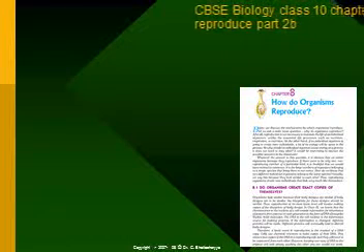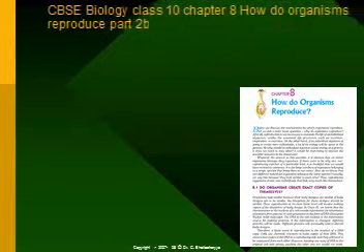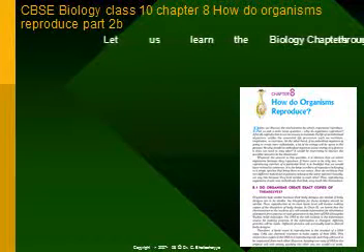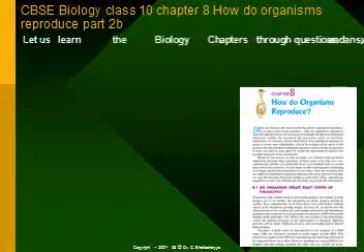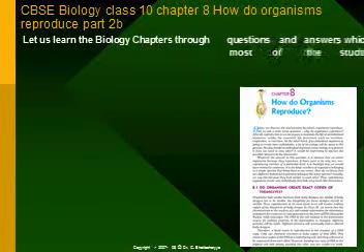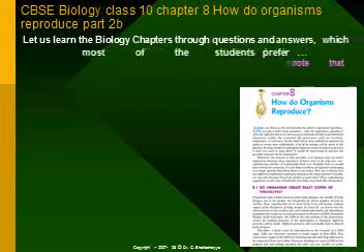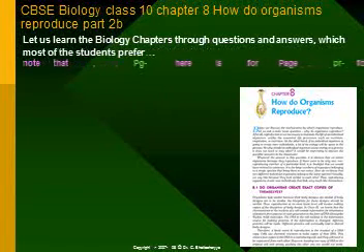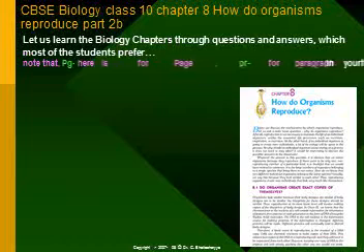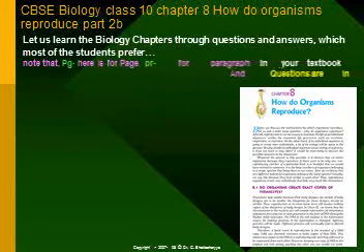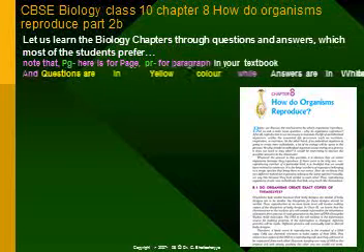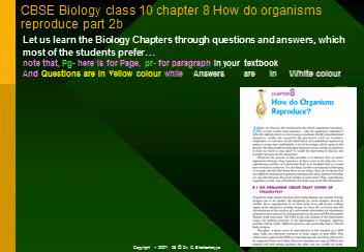CBSE Biology Class 10 Chapter 8, How do organisms reproduce, Part 2b. Let us learn the biology chapters through questions and answers, which most of the students prefer. Note that PG here is for page, PR for paragraph in your textbook, and questions are in yellow color while answers are in white color.